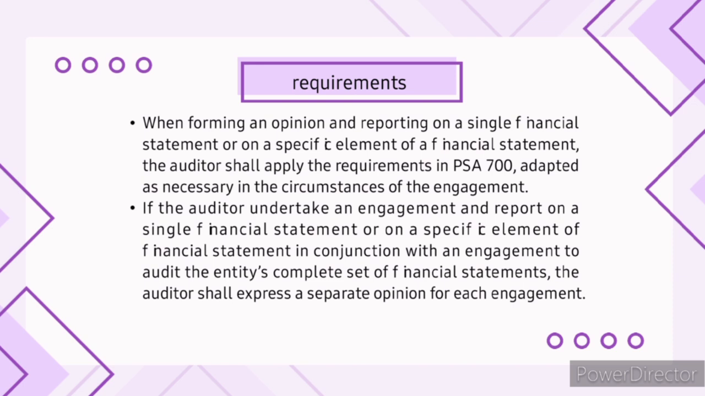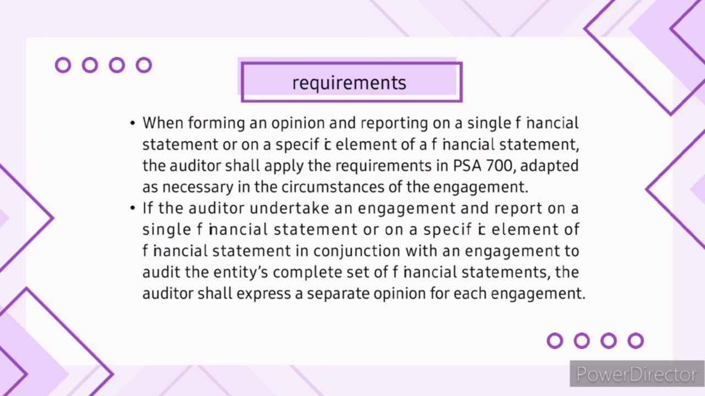Think of it like this. Imagine you're a teacher grading a student's essay. You have a general rubric for grading essays, but if a student only writes one paragraph, you might adjust the rubric a bit to focus on the quality of that single paragraph. Similarly, when an auditor is looking at a single financial statement or a specific element, they still need to make sure it's accurate and follows the rules, but they might focus on specific details of that one part instead of looking at the whole picture.